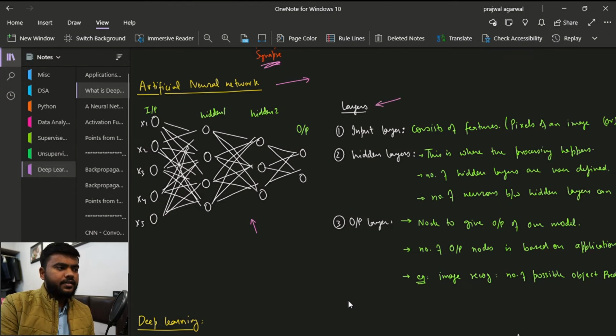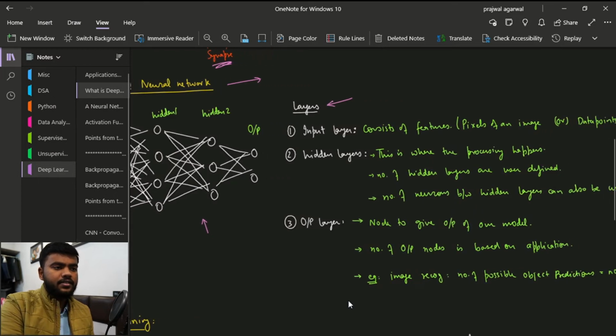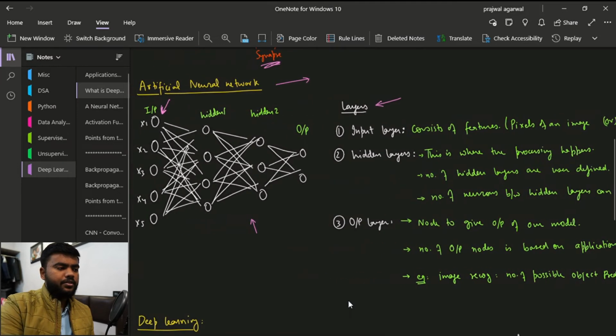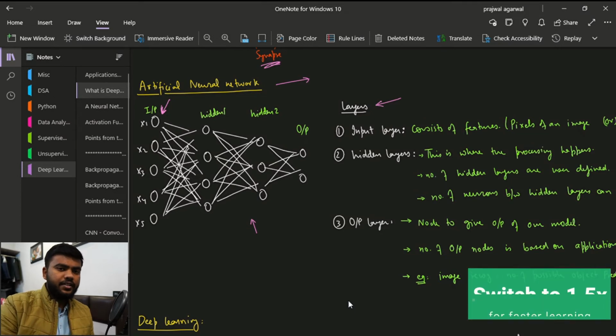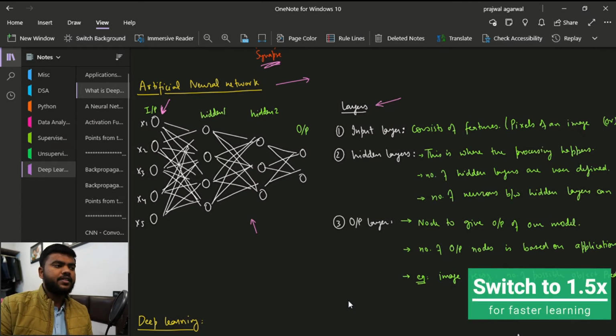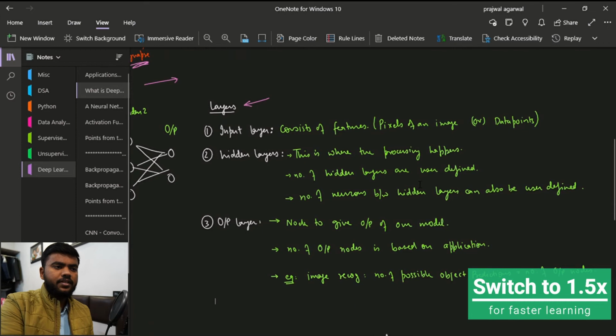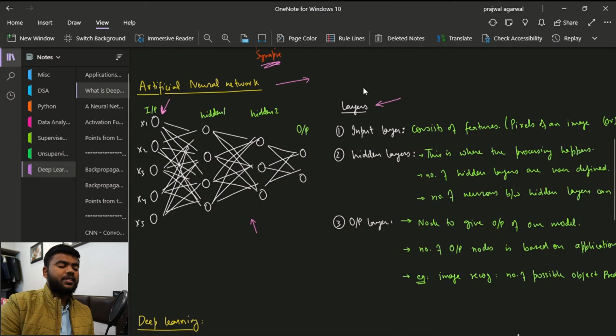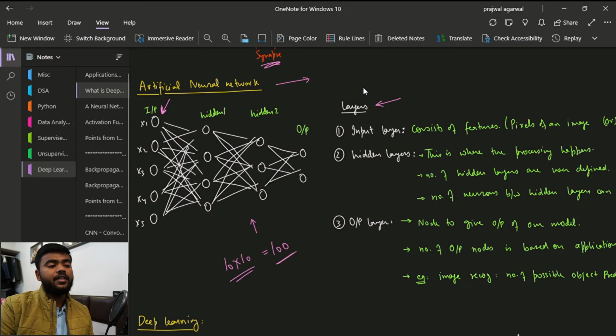The first layer is the input layer, and it consists of features, for example the pixels of an image. In the input layer we insert all the features that we have. For example, all the pixels of the image, all the data points will be inserted. Just imagine if the image is 10 by 10 pixels, which is very small by the way, then we will have 100 inputs.